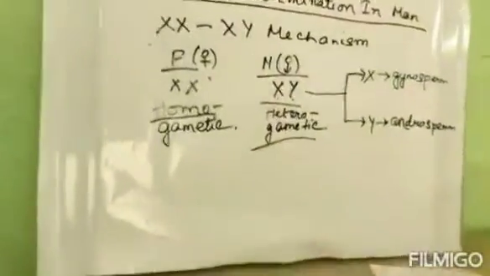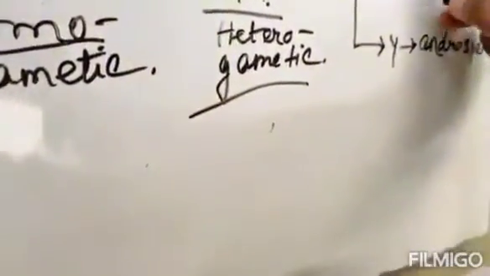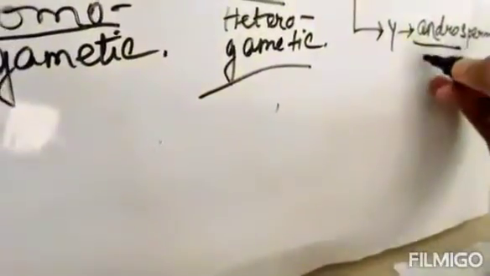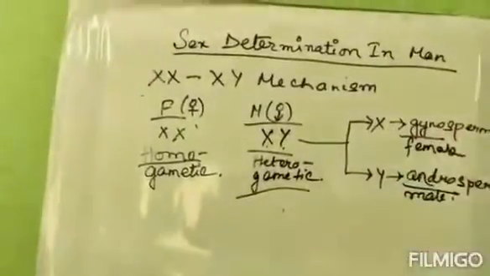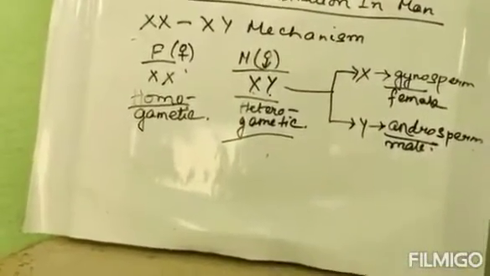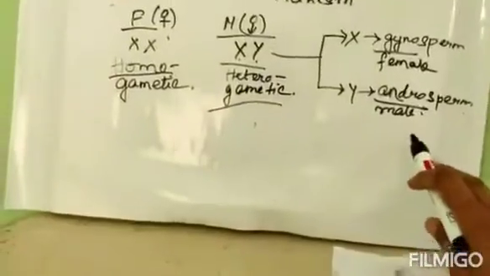Now why is it called gyno and andro? Gyno means female, andro means male. As X is actually representing the female characters, that is why it is termed as gynosperm, and the presence of Y indicates maleness.